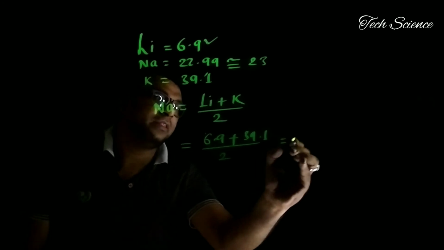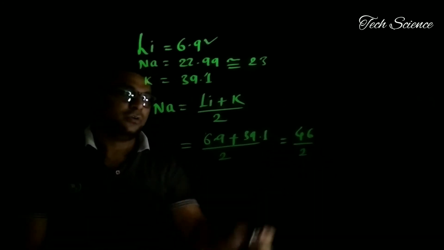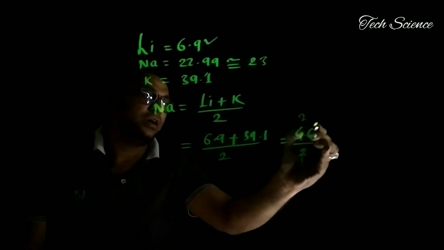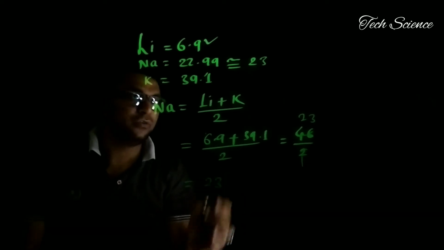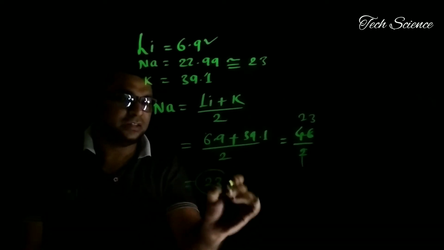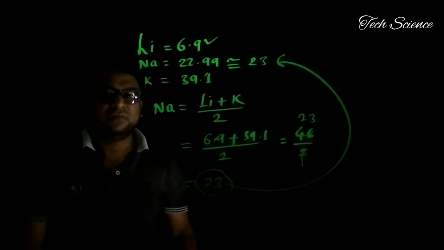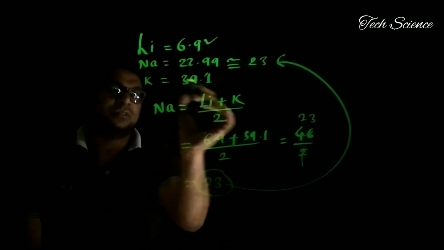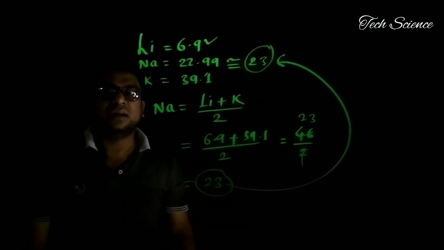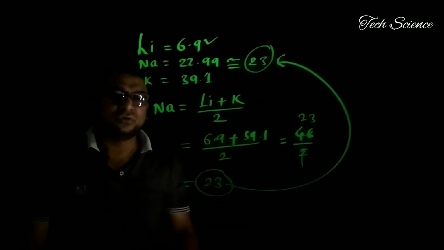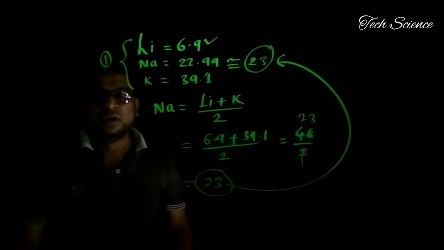If you add these two, it is 46 by 2, and 2 ones are 2, 2 twos are 4, 2 threes are 6. So it becomes exactly equal to 23, and this 23 is equivalent to the atomic mass of Na. Means after the arithmetic mean, you get the atomic mass of the middle element. So this is the first triad of Dobereiner's Triads law.